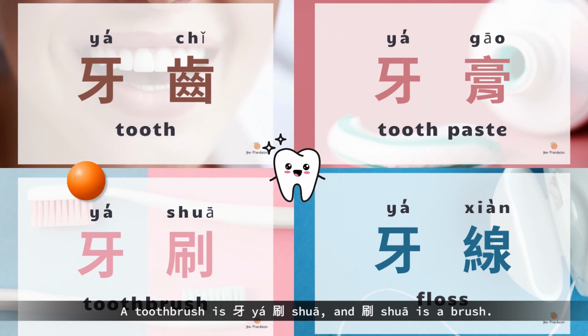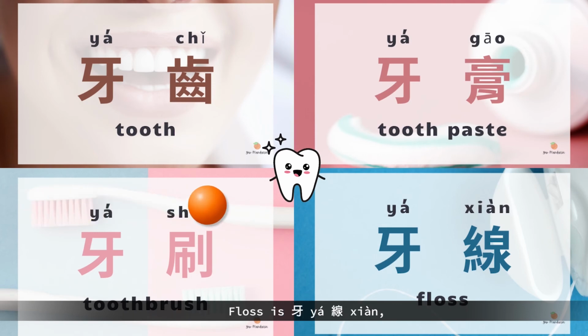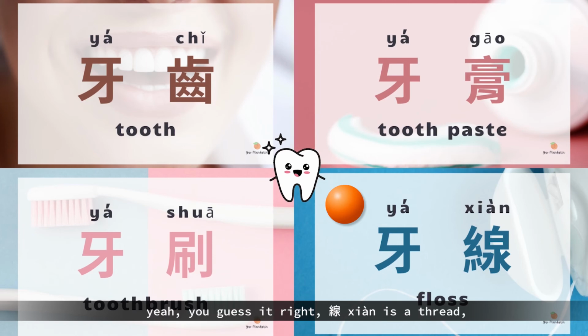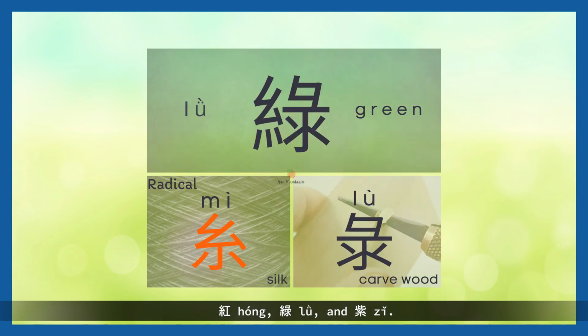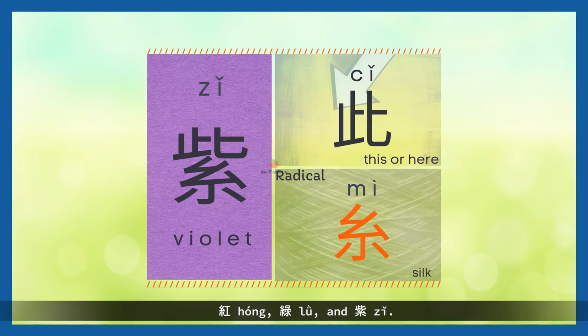The toothbrush is 牙刷, and 刷 is a brush. Floss is 牙线. Yeah, you guessed it right. 线 is a thread. And we learned radical mi in previous videos. 红, 绿, and 紫.